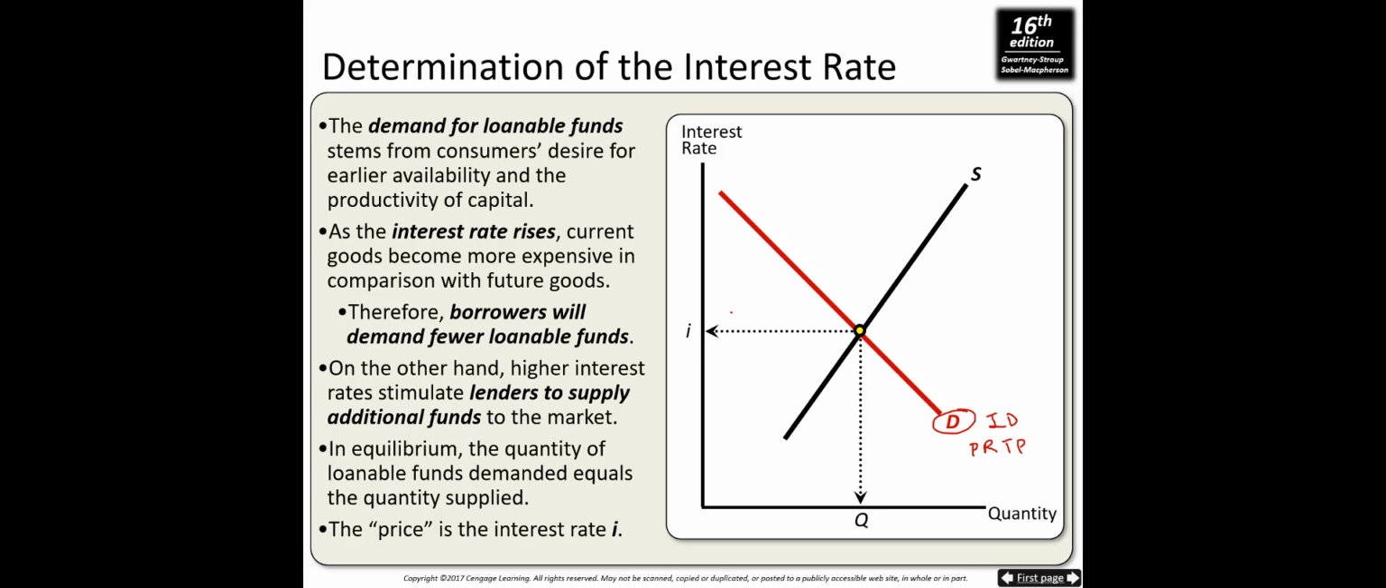As the interest rate rises, current goods become more expensive in comparison with future goods. Therefore, borrowers will demand fewer loanable funds. When the interest rate gets higher, people demand less money, borrow less money. I hope that makes sense because the cost of borrowing is increasing with the interest rate. On the other hand, a higher interest rate is a reward. Higher rates stimulate lenders to supply additional funds to the market. In equilibrium, the quantity of loanable funds demanded equals the quantity supplied, and this equilibrium price represents the equilibrium interest rate.